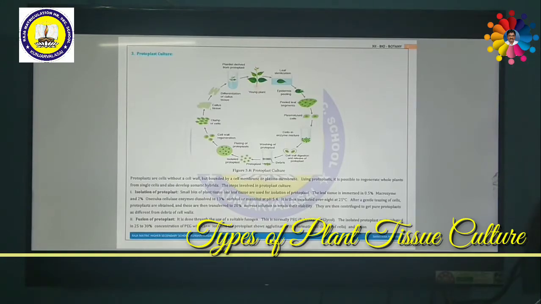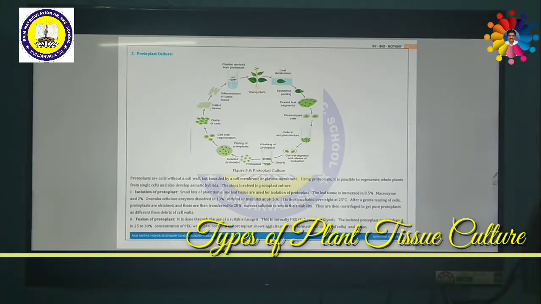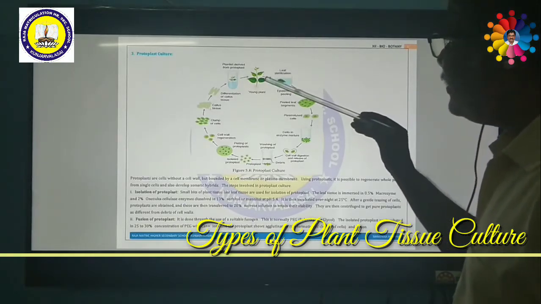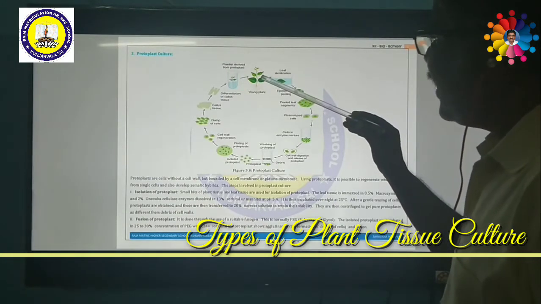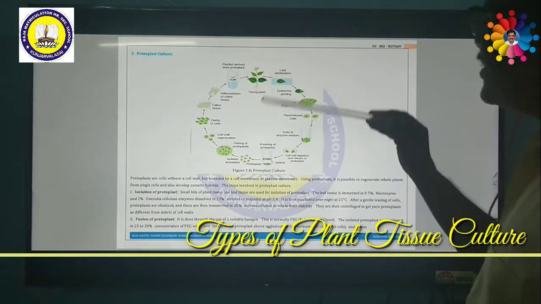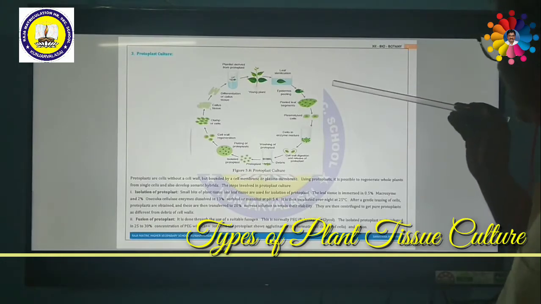How can we do this process? Various stages we have to do: isolation of protoplast, fusion of protoplast, and culturing of protoplast. These are all the steps to be done, but briefly I shall explain to you. So this is a plant. We have to take a soft leaf, a 10-day-old leaf to be selected. Then the leaf is to be sterilized with sodium hypochlorite solution.